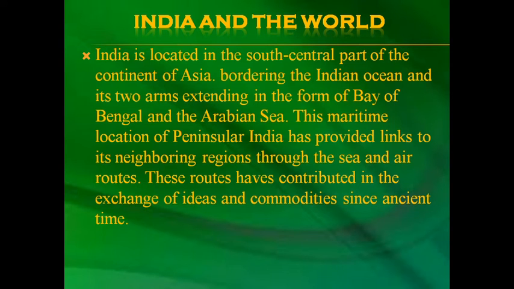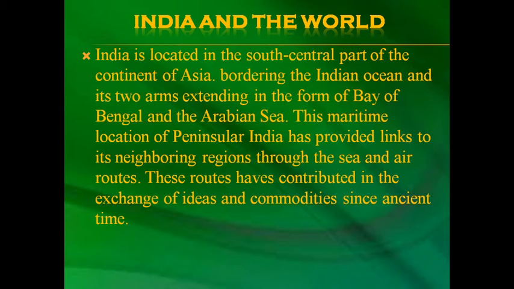India and the world. India is located in the south central part of the continent of Asia, bordering the Indian Ocean and its two arms extended in the form of the Bay of Bengal and the Arabian Sea. This maritime location of peninsular India has provided links to its neighboring regions through sea and air routes.